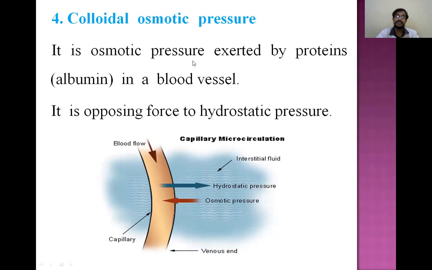Here we can see this colloidal osmotic pressure, or oncotic pressure, is exerted by the albumin only, which is nothing but a protein. Here you can see this is the hydrostatic pressure and this is the osmotic pressure. There will be a balance between these two pressures, and this osmotic pressure is exerted by the albumin only. So when there is decreased albumin, there will be imbalance, which leads to edema. That all we had seen in the cases.